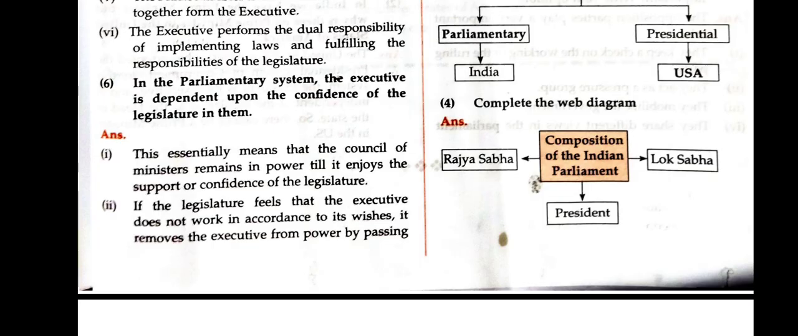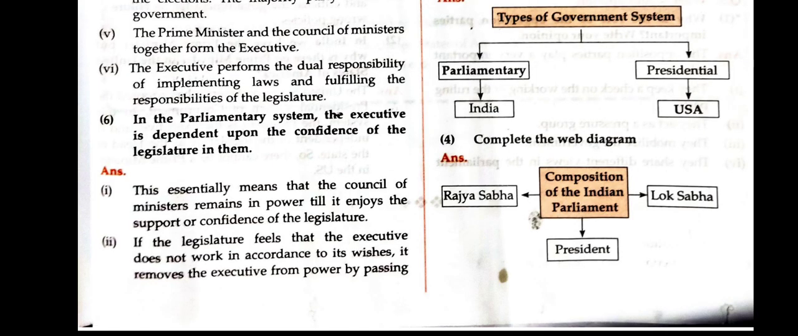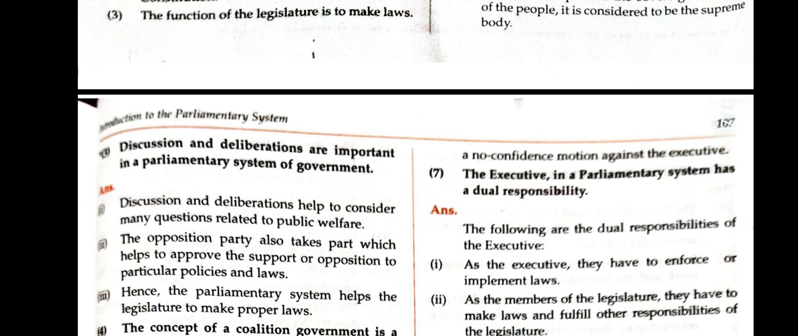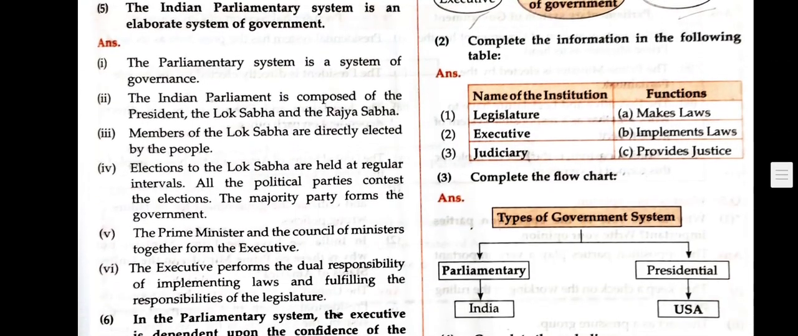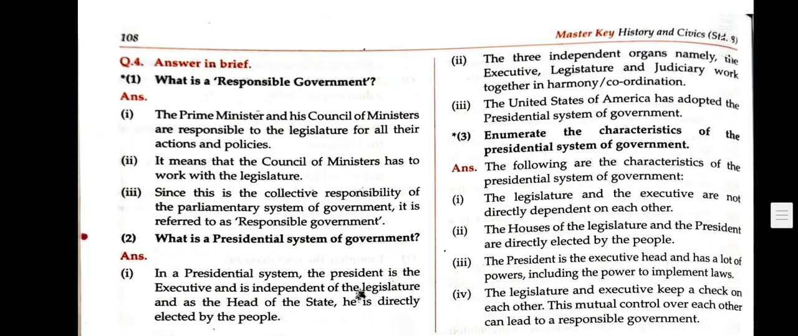Now this sixth question remaining is there in upwards. I will show you. This is the remaining sentence. No confidence motion against the executive. Next is answer in brief. What is a responsible government?